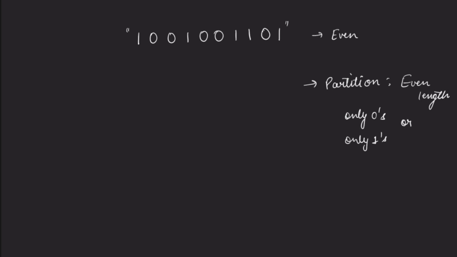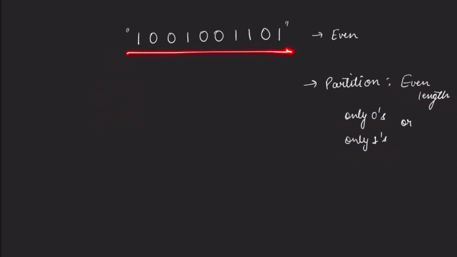Then you can flip a bit in this binary string, meaning you can change 0 to 1 or 1 to 0. So for partitioning this string into substrings of even length which contain only zeros or only ones, the minimum number of bits you have to flip is what you have to return as your answer.